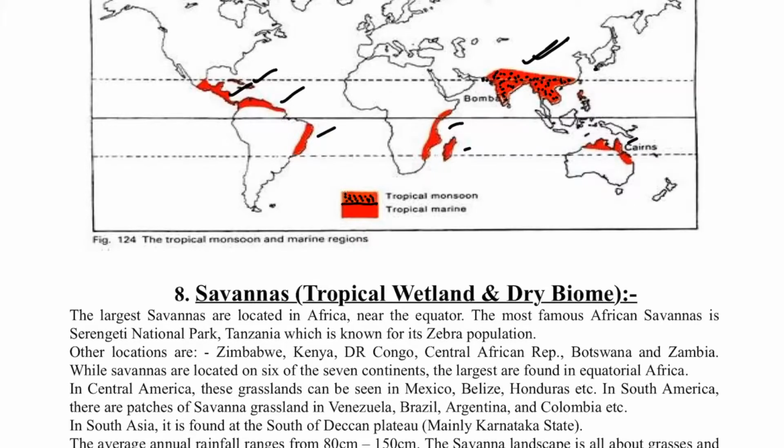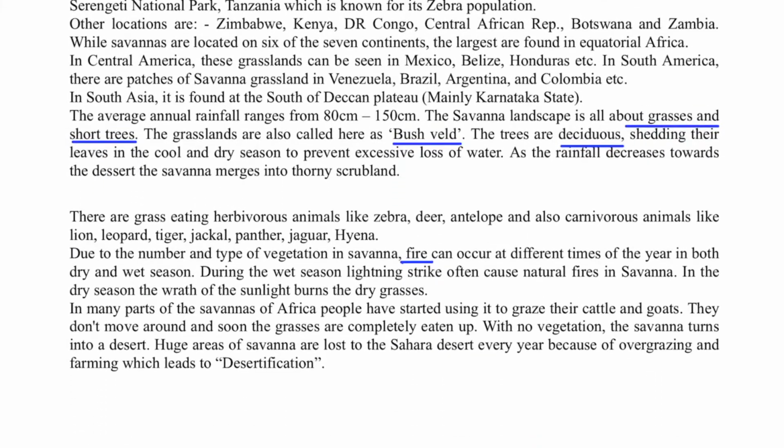Now if you see Japan here, and this is the South Japan part here, the Philippines part, and Australia here, and Somalia at this part, Madagascar at this part. So these are known as the pseudo monsoon areas, because they are not completely monsoon, but monsoon type of rainfall touches these areas, and so they are known as the pseudo monsoon areas. The next biome is the savanna biome, which is a grassland biome. So previously what we read about grassland was your temperate grasslands. Temperate grasslands are present in the temperate areas, which are around the latitude of 40 to 60 degrees.